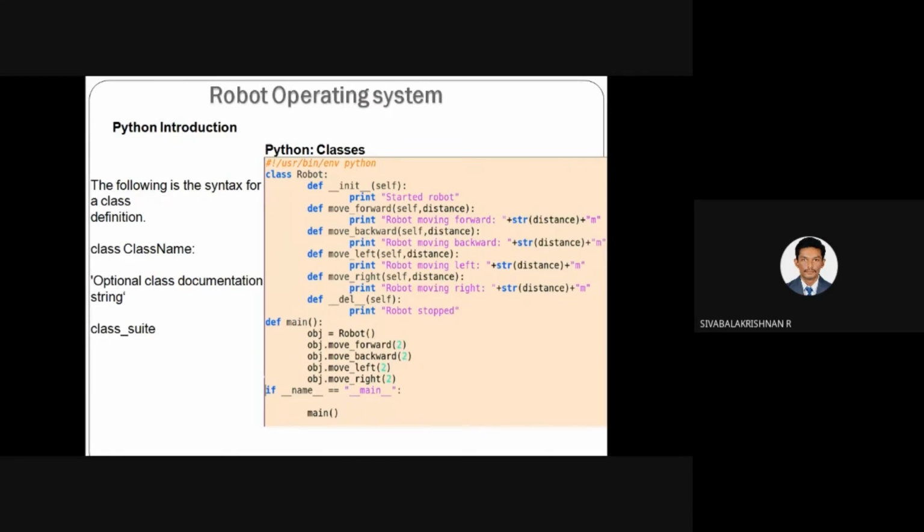So here class should have a class name. So class, we are specifying the name of the class here. Robot is the name of the class. So once you have specified your class, you have to use a colon. So inside your class, you can declare a variable. You can define a function.